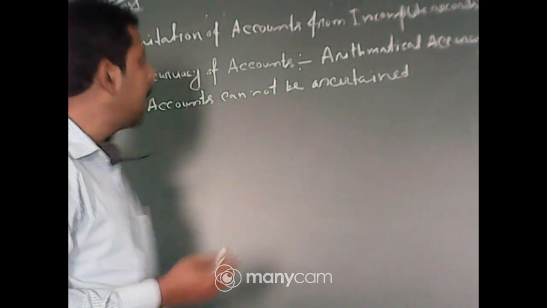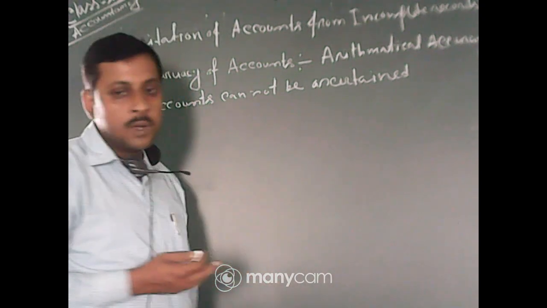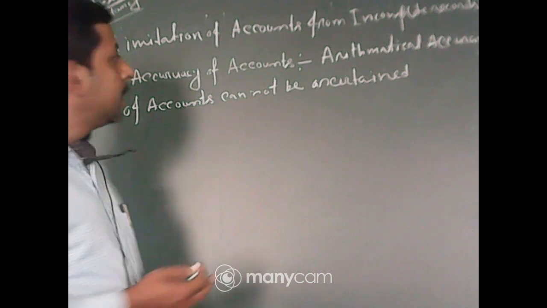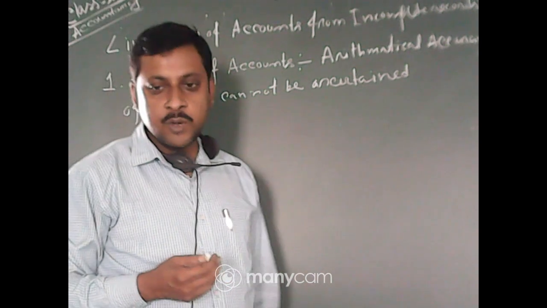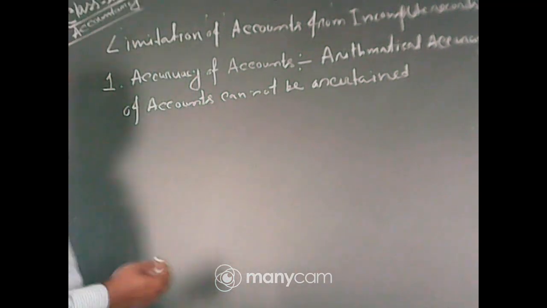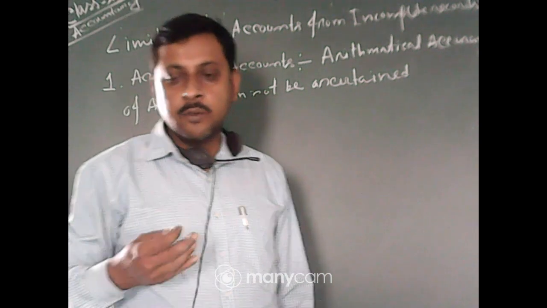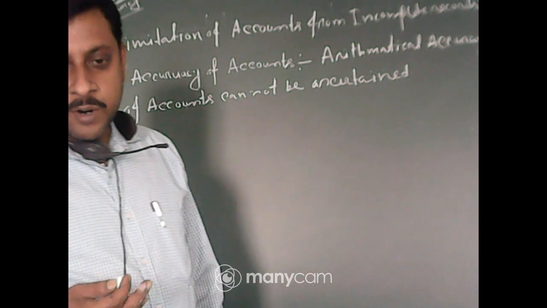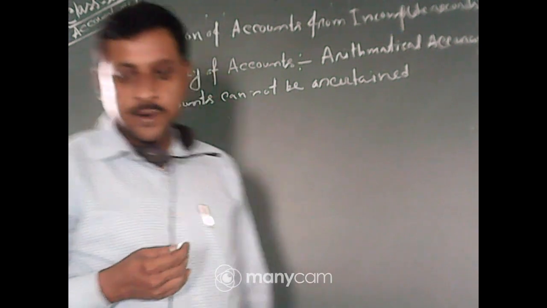Okay, but as we do not make any trial balance in the single entry system, as it is not possible, the accuracy of accounts is in question. Okay, the accounts are not accurate. Okay, most of the data we get from the particular businessman by their oral version. Okay, not from an actually recorded person.